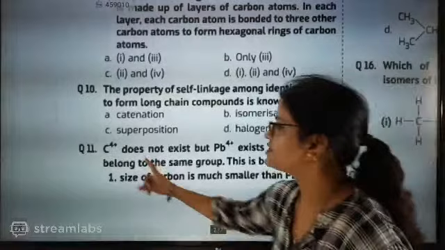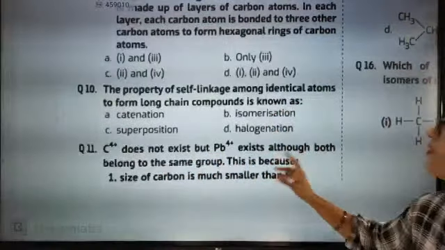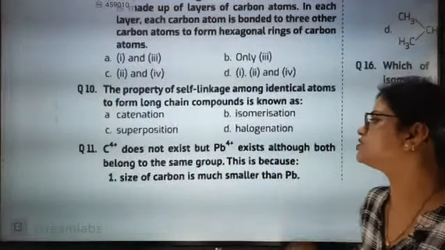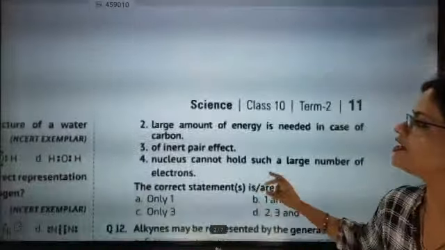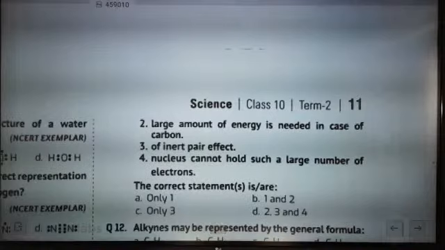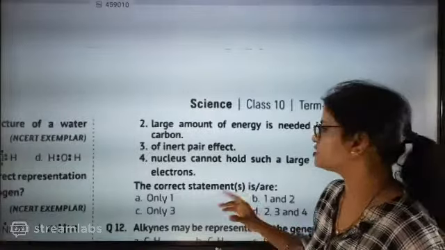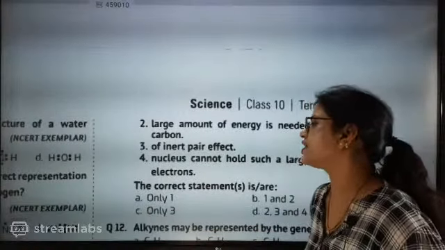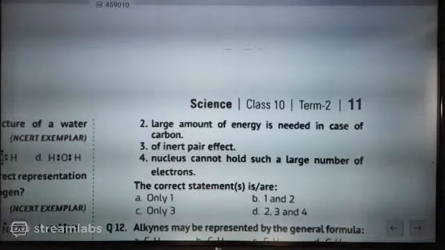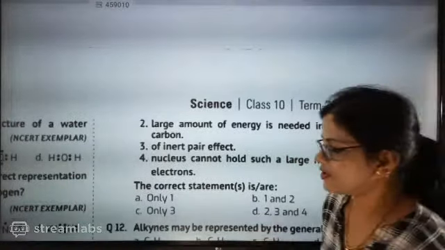See, what they are telling is that C4+, meaning carbon donating 4 electrons, does not exist, but Pb4+ exists, although both belong to the same group. This is because the size of carbon is much smaller than lead. Second option, size of carbon is much smaller than lead. A large amount of energy is needed in case of carbon. Because of the inert pair effect, this is possible. The nucleus cannot hold such a large number of electrons. So what could be the correct answer? The correct statement is only 1, 1, 2, 3 or 2, 3, 4. What can be the correct answer here?